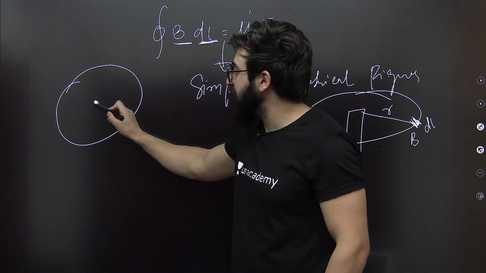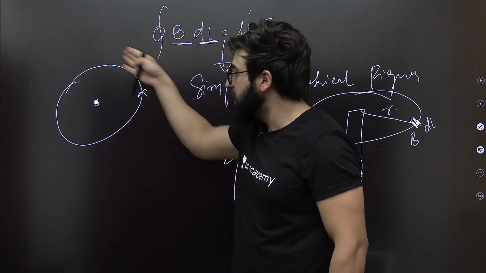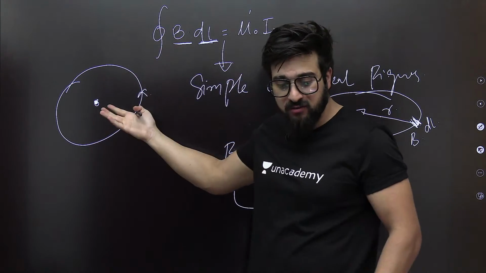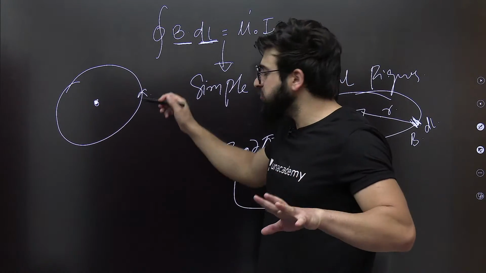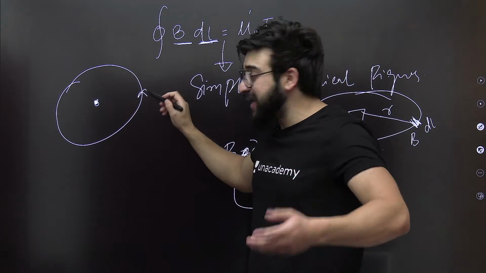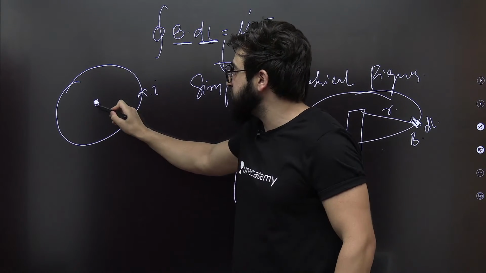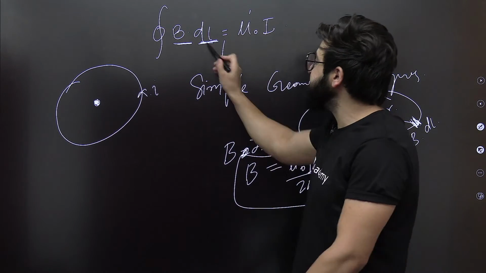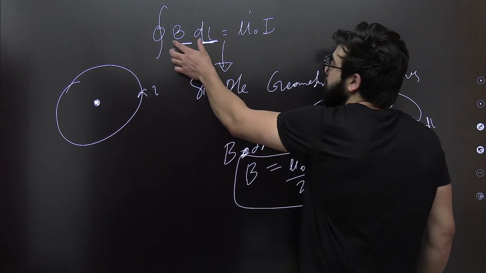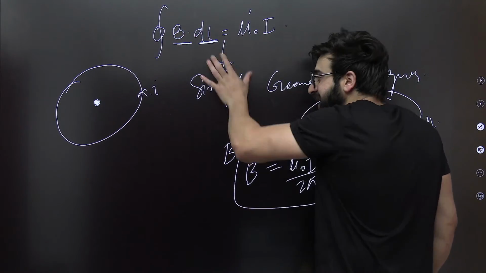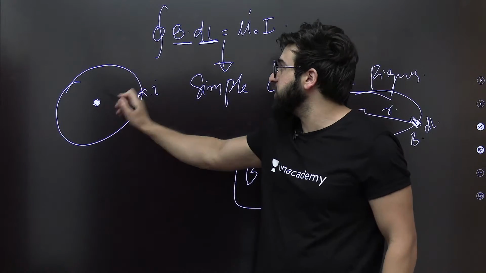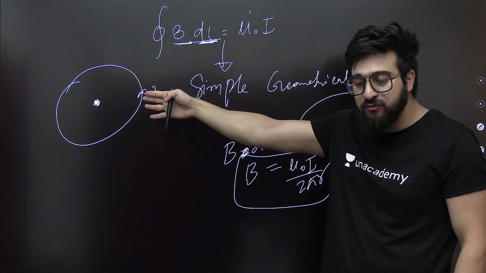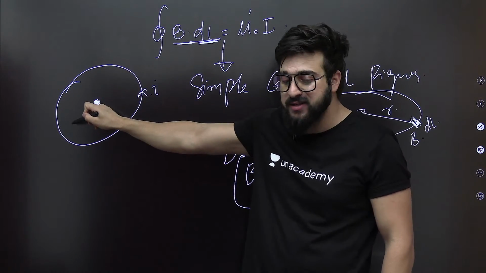Now, you are asking me: if this is a loop or a circular ring, whatever it is, and the current is I, to tell you the magnetic field over here. You would have to use the magnetic field along with the line integral. But this is not a simple geometrical figure. What would you take as dl over here? So definitely we cannot use this approach in this case.